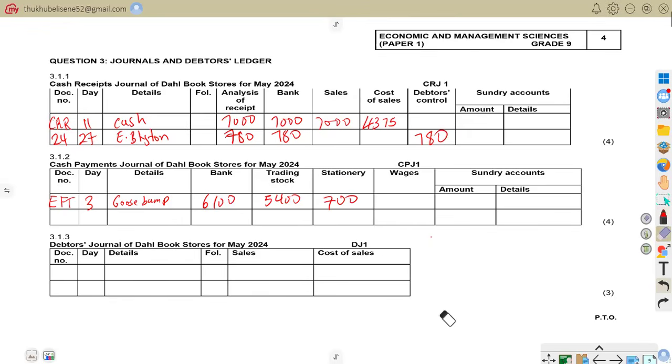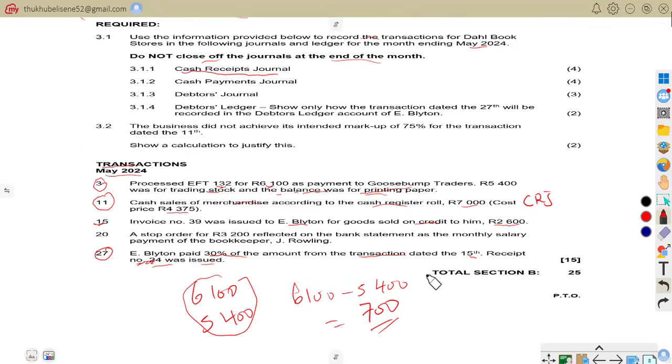So now we are not done. Let us go to other transactions, see the transactions that do affect our cash payment journal. If you can go to the transaction on the 20th, you can see that it says a stop order for 3,200 reflected on the bank statement as the monthly salary. Payment for the bookkeeper J. Rowley.